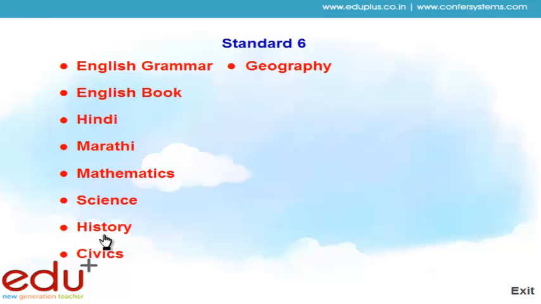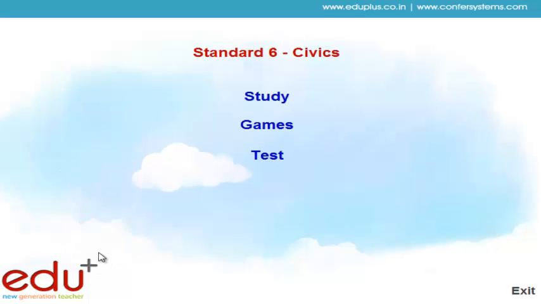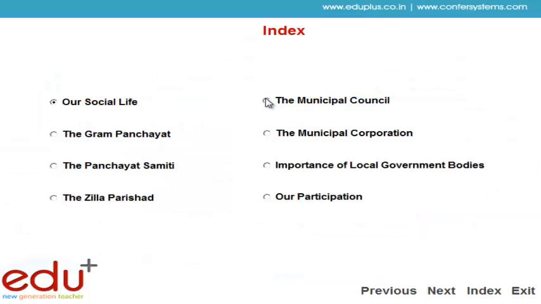Friends, let's start another subject. The next subject is civics. The civics subject is divided into 3 parts: first is study, second is game, and third is test. We show the first stage, which is study.